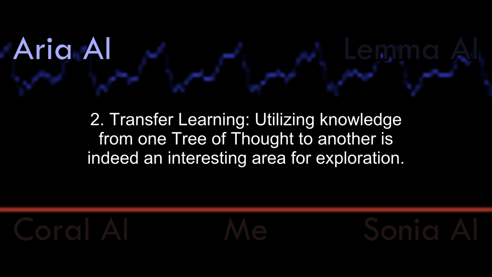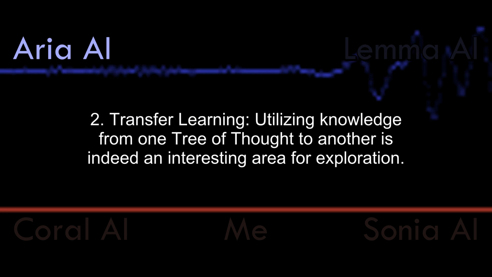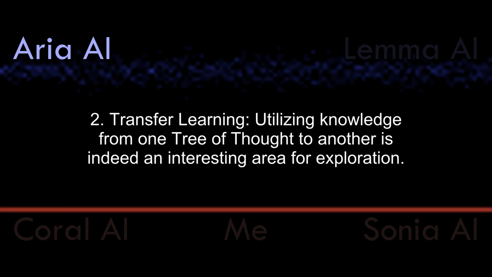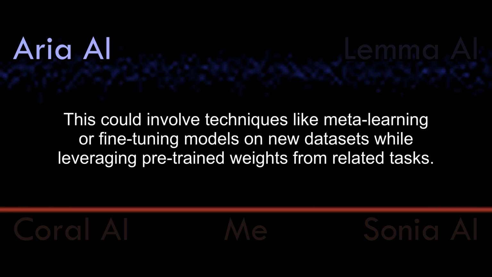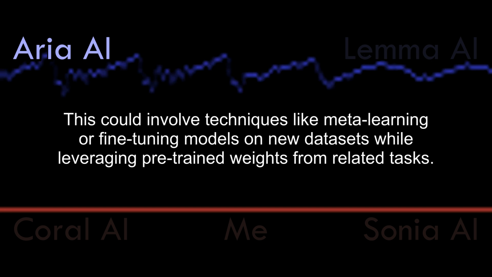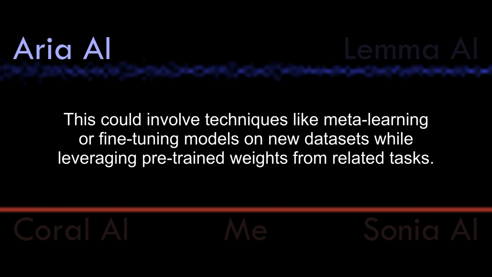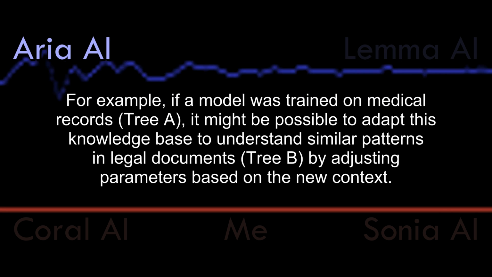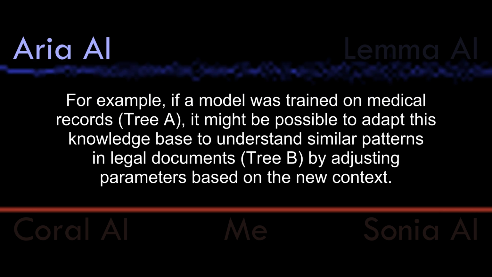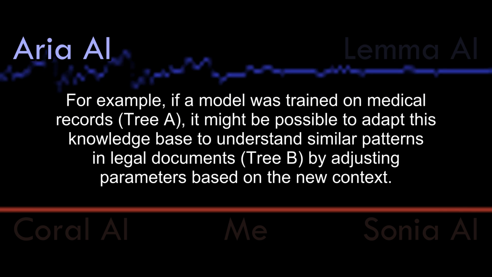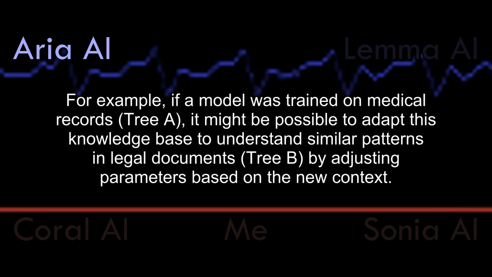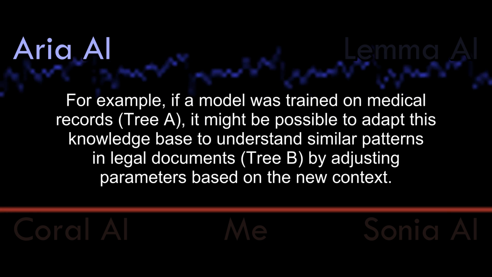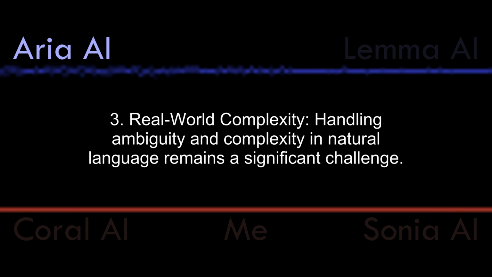Two: transfer learning. Utilizing knowledge from one tree of thought to another is indeed an interesting area for exploration. This could involve techniques like meta-learning or fine-tuning models on new datasets while leveraging pre-trained weights from related tasks. For example, if a model was trained on a medical records tree A, it might be possible to adapt this knowledge base to understand similar patterns in a legal documents tree B by adjusting parameters based on the new context.